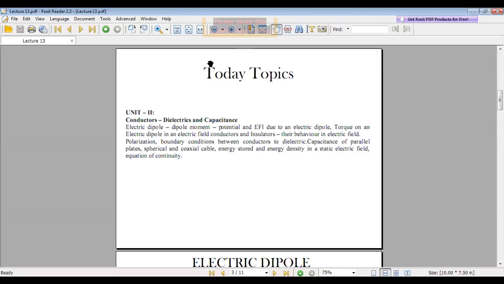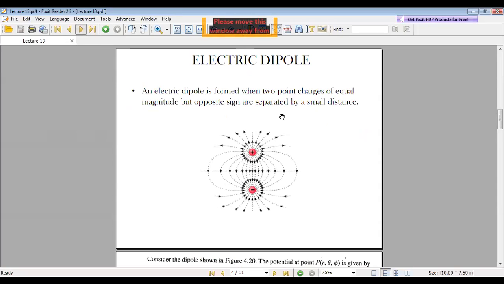So coming to unit 2, conductors, dielectrics and capacitance. The first topic is electric dipole. An electric dipole is formed when two point charges of equal magnitude but opposite sign are separated by a small distance.